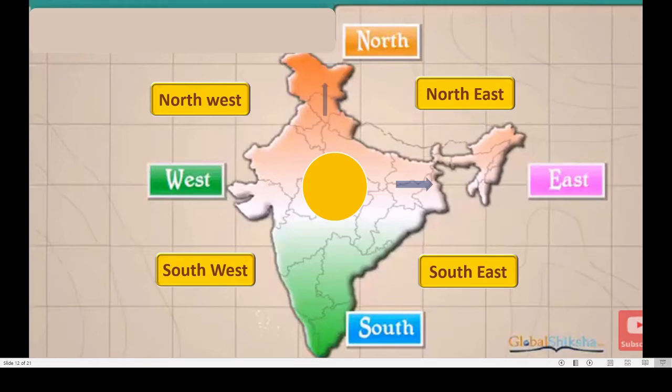Then up, it is north, Jammu Kashmir. South, we can see Kerala, Tamil Nadu, right? Then this is northwest, see Rajasthan, correct? And here, this is northeast.